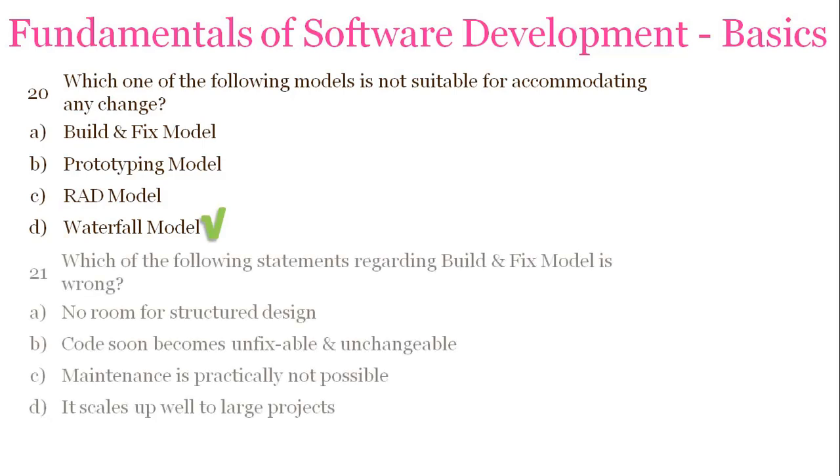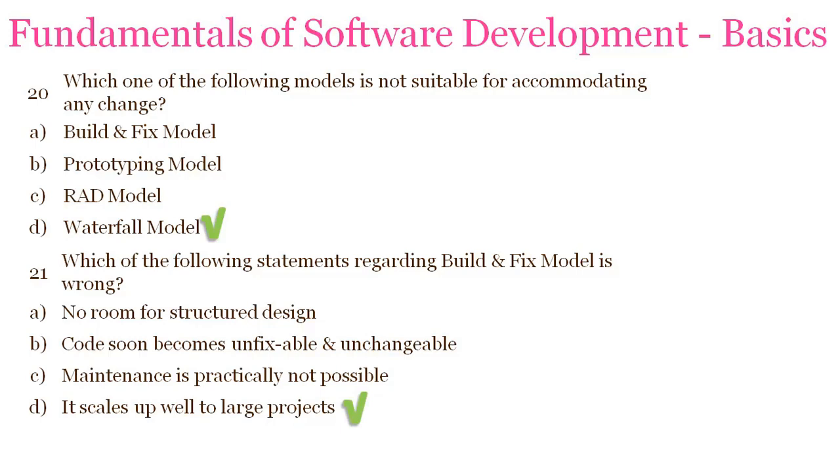Your next question is, which of the following statements regarding build and fix model is wrong? No room for structure design, code soon becomes unfixable and unchangeable, maintenance is practically not possible, it scales up well to large products. So the answer is D, it scales up well to large projects. Build and fix model is simply you have to build it, and then if there are any changes, you can fix it in a limited portion. So for a very large product, it will not be usable.